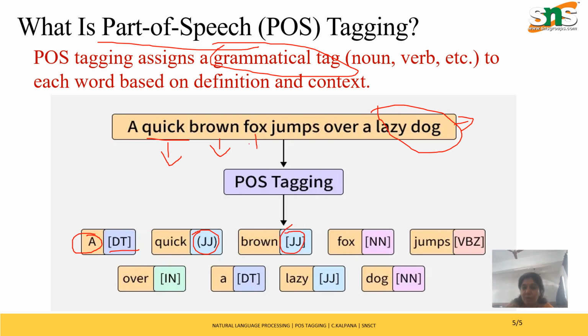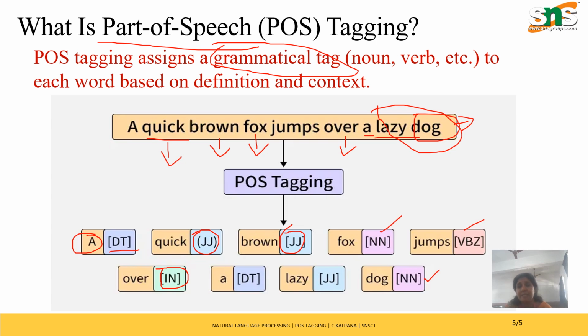Next, fox. Fox is a noun. Jumps is a verb. And next is over. Over is a preposition, which we mention with the help of the word in. Then A again, a determiner. Next is lazy. Lazy again is an adjective, explaining the noun. And next is dog. Dog is a noun.